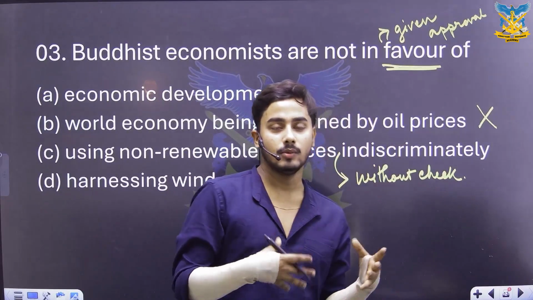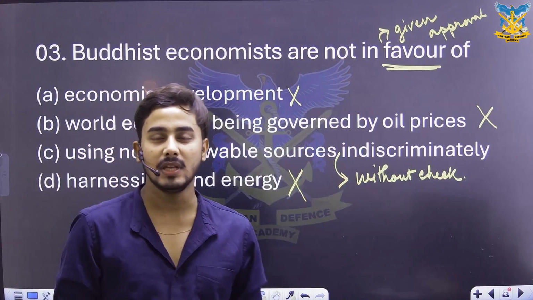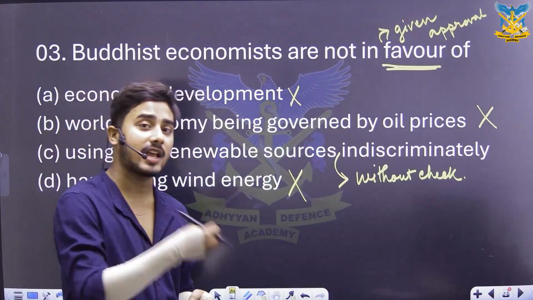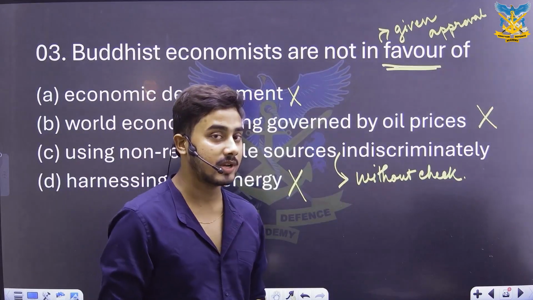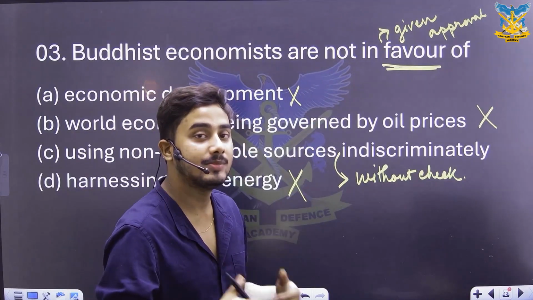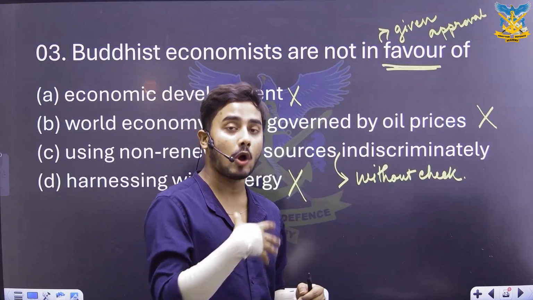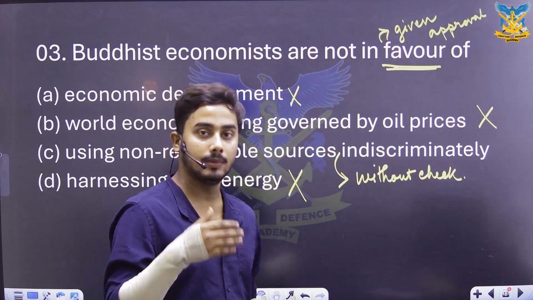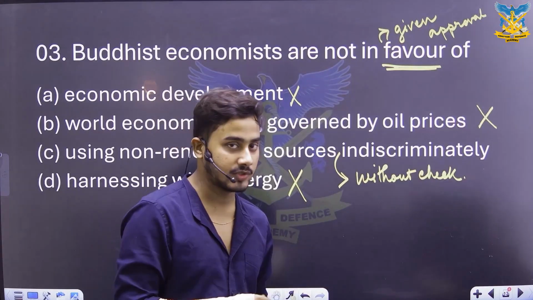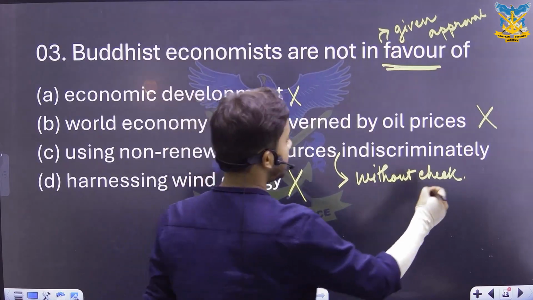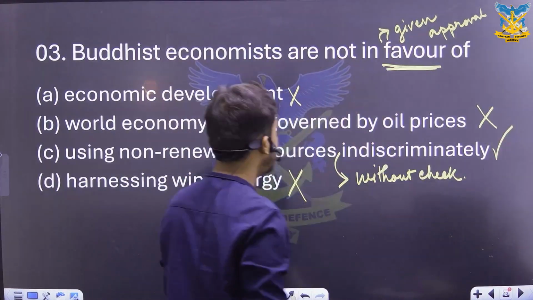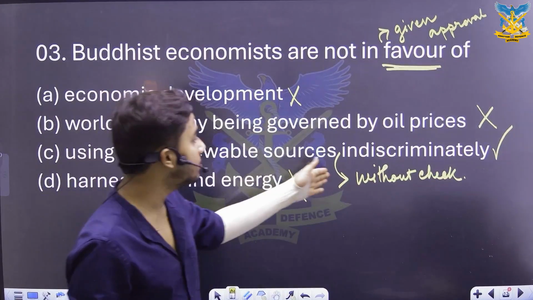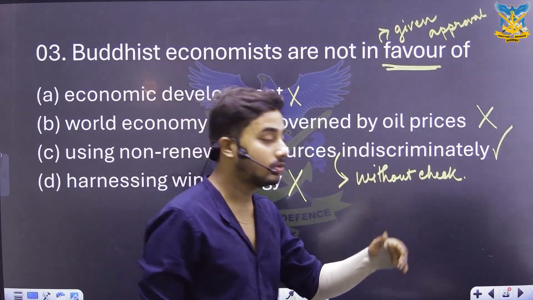So what does this statement tell us? What does this statement mean? That using the non-renewable sources of energy without having a check on the amount that we are using of it, right? So this is exactly what the Buddhists had themselves against of. They actually wanted to propagate the fact that we must be using non-renewable sources of energy, but we have to keep a check on the amount that we are using on a daily basis. So it's gonna be the third statement, because this is actually what the Buddhists had themselves against of, which was using non-renewable sources of energy indiscriminately without check.